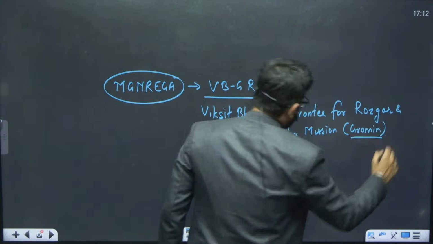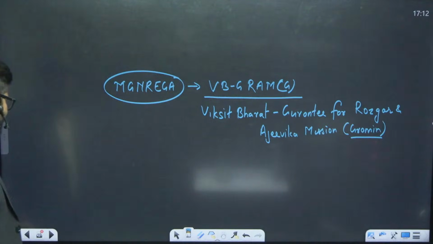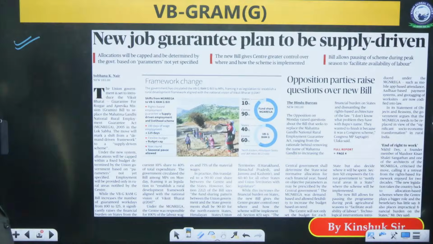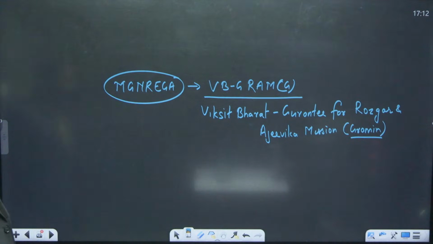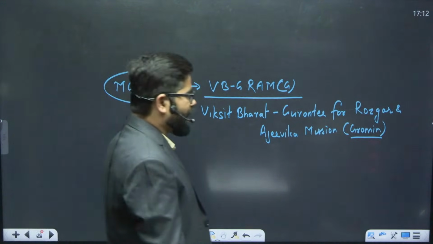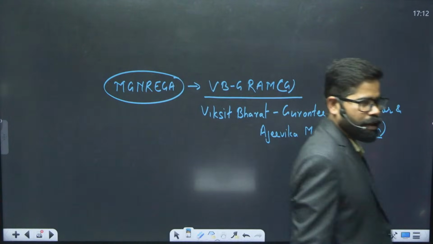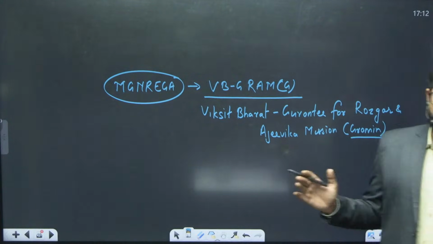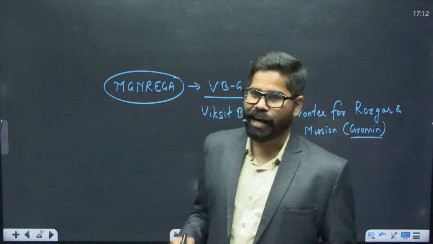So as you can see, the focus here is in rural areas. So here we are having this Ajivika Mission, like Viksit Bharat Guarantee for Rozgar and Ajivika Mission Gramin. So this is going to change the MG Narega Act.